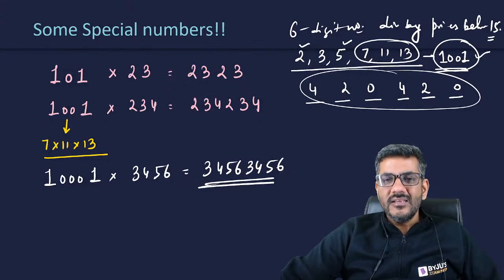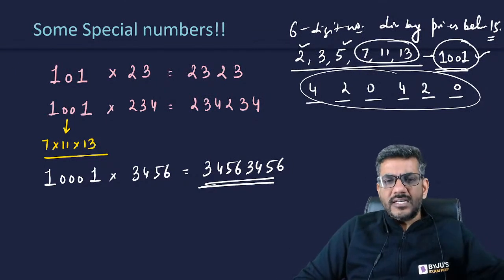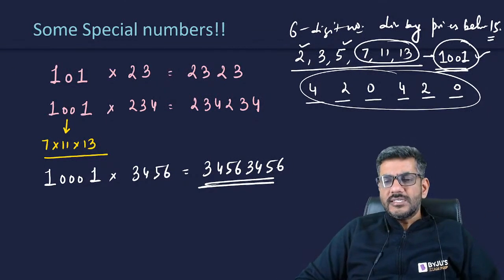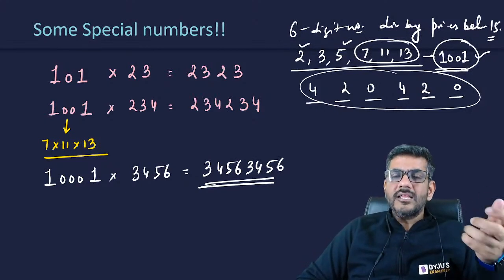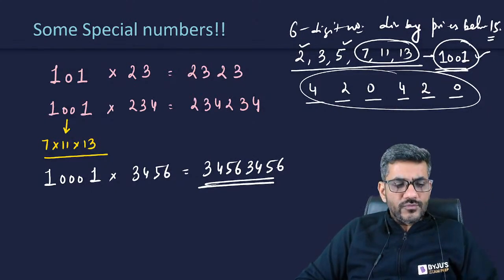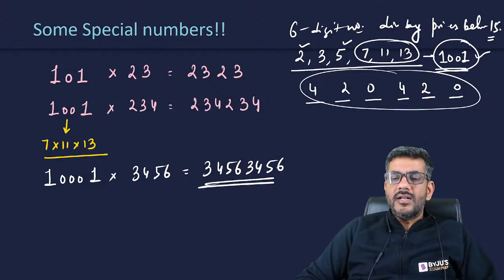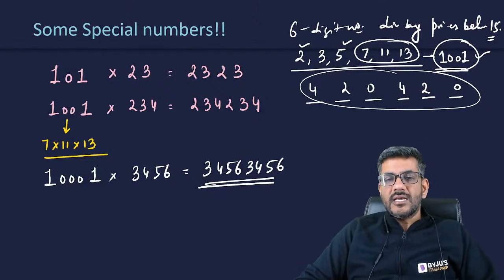So that was the question. They asked probably what is the first digit of the number. This is what the question was asking you. So that way, this 101, 1001, 10,001, these can be useful for you sometimes while doing these questions. I just gave you an example of an actual CAT question.